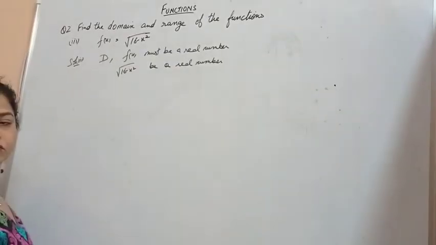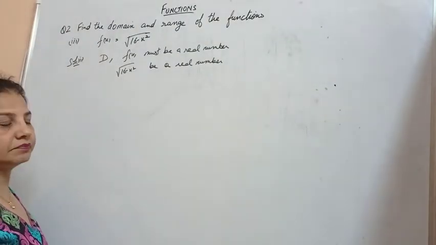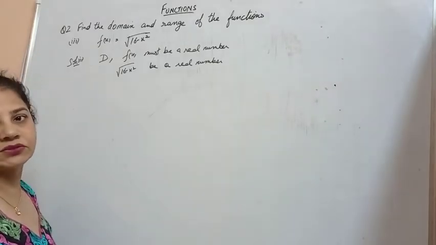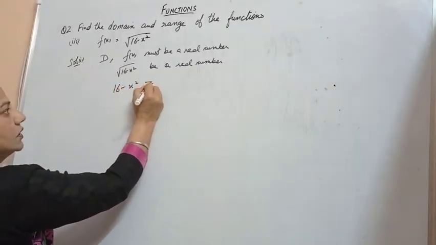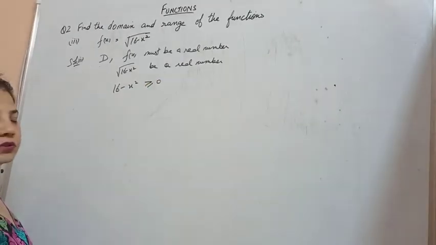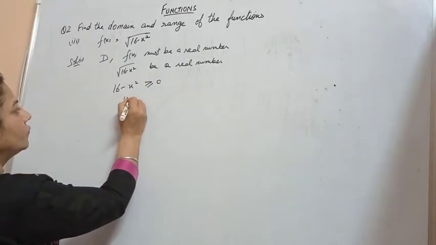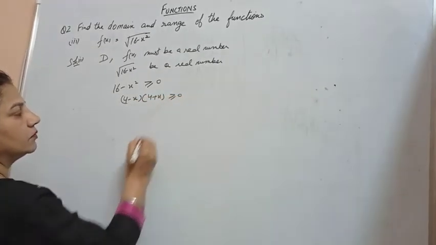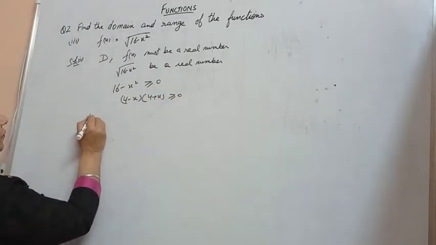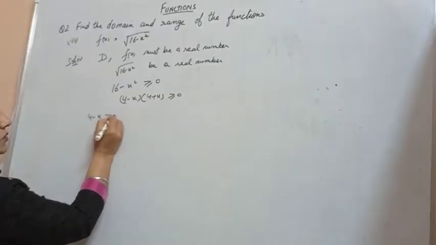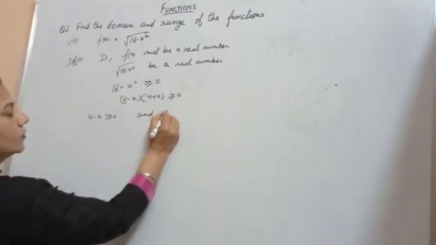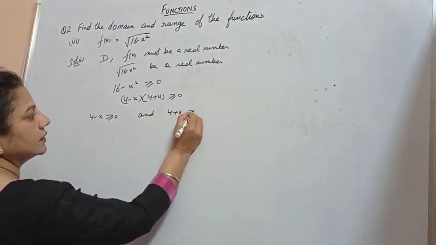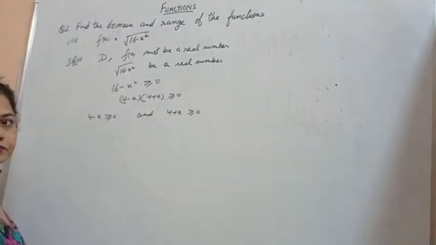Under root 16 minus x square to be a real number means 16 minus x square should be greater than or equal to 0. So we have 16 minus x square greater than or equal to 0. Make the factors: 4 minus x and 4 plus x should be greater than or equal to 0. That means 4 minus x is greater than or equal to 0 and 4 plus x is greater than or equal to 0.